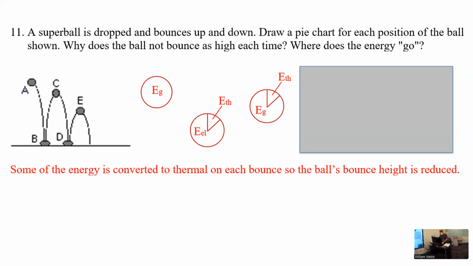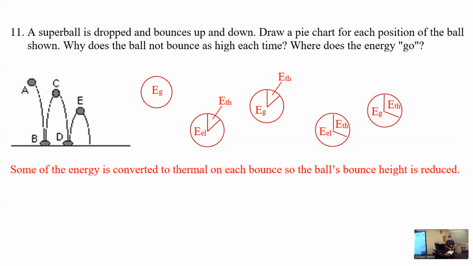Bigger, yeah, hit again, more loss, so now we got a bigger piece of the pie. And then in the final picture, it's back up to a height again, so gravitational, but all the energy it lost on that second bounce is still gone, and so that dissipated has to still be that size. Would the amount of energy lost at B and D have some sort of difference because of the height of the apex? Oh, in terms of this piece of pie might be slightly smaller than this piece of pie? Yeah, that'd be logical.